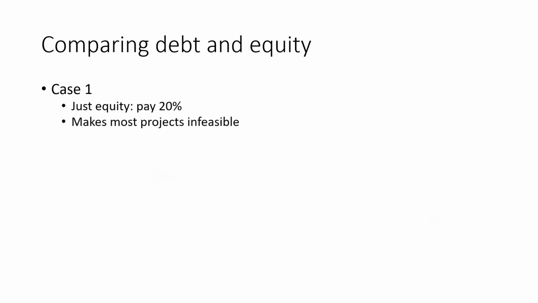So if we compare the debt to equity, in case 1, if we have just equity and pay 20%, that makes a lot of projects infeasible, particularly with respect to net present value, because the rate of discount is in the denominator. And that makes NPV very small. Case 2, if we just go through debt at a cheaper rate, let's say 8 to 9%, as we saw in the previous slide, it can make it very risky, particularly if a company is going through hard times.